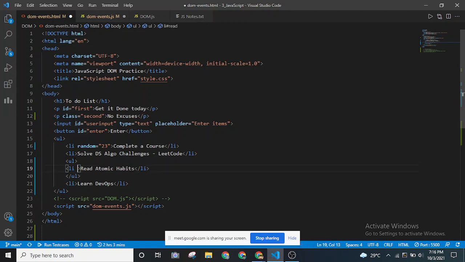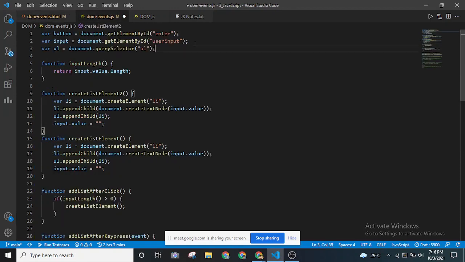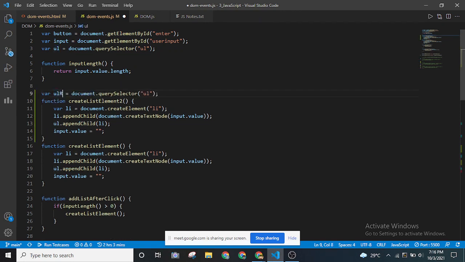If I give the ID to this unordered list tag and try to grab it, let's say I'm grabbing it over here. Can you see this? I'll be grabbing ul read.